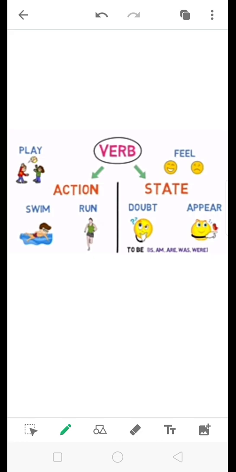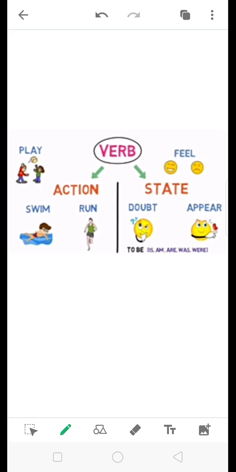A verb is a word used to express an action or state of a subject. In other words, a verb is a word that tells what a person, animal, or thing does. A verb shows action, so they are called action words or doing words. Action may include play, swim, and run. A state may include feel, doubt, and appear. Also, to be verbs like is, am, are, was, were are also stative verbs, which define the state of being.